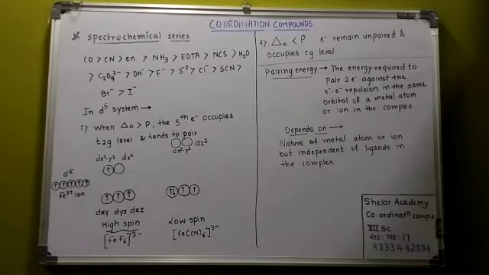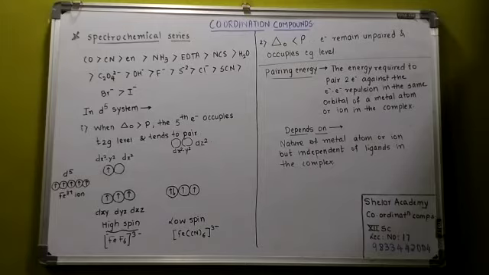When delta 0 is greater than P, that is the pairing energy, the 5th electron, where does it go? It occupies the T2G and then it tends to pair. What does it mean? Listen here. I have given an example over here. It's a complex of FeF6, for example. Now in FeF6, what is the configuration? It is D5, 5 electrons in the D orbital.